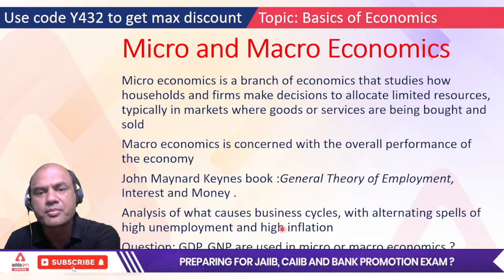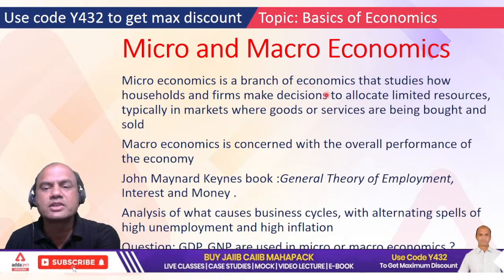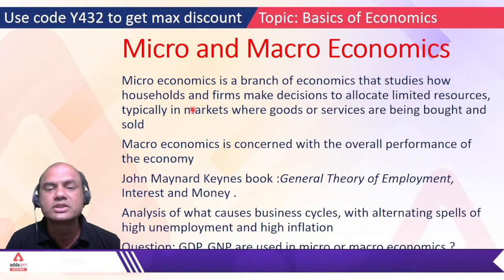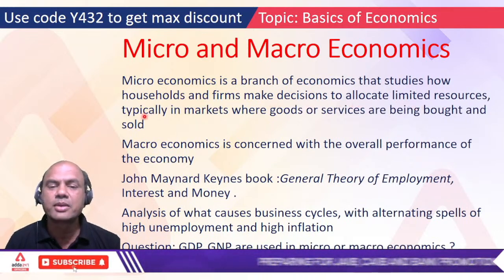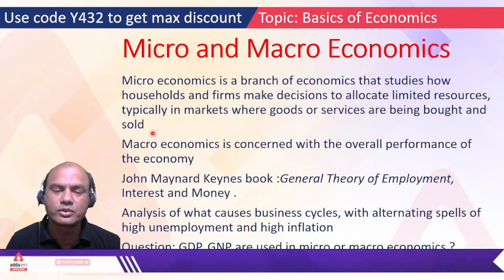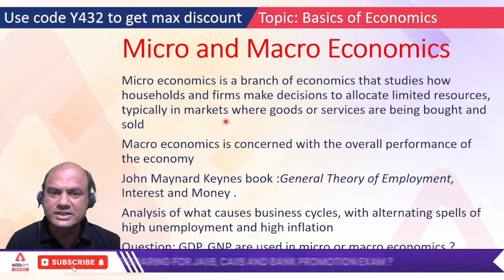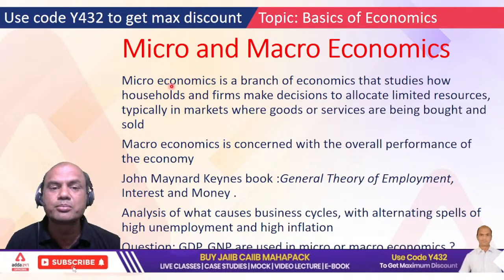Okay. Micro and macroeconomics. Microeconomics is a branch of economics that studies how households and firms make decisions to allocate limited resources, typically in the markets where goods or services are being bought and sold. Means what? Basically microeconomics deals with individual items, individual parties.